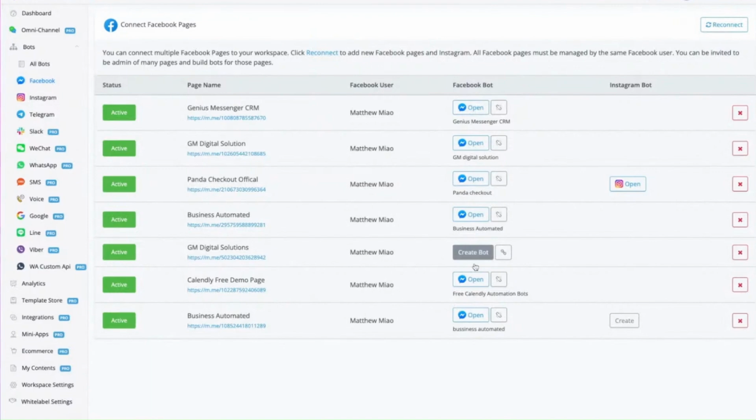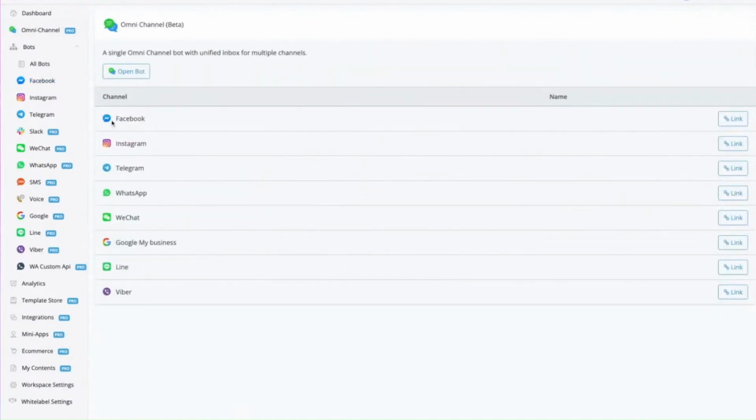And when you create the chatbot, there are 2 ways. First is you can create this one bot in that particular channel, and that is counted as one bot. There is another option. Since we introduced the Omni channel, you can link.